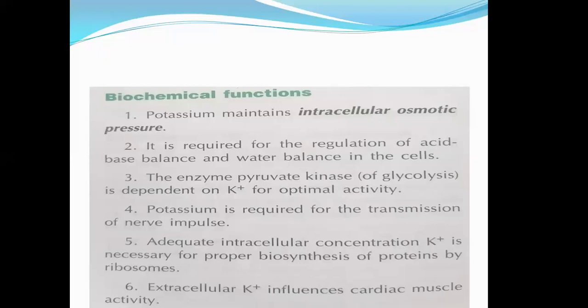Potassium is also required for the transmission of neural impulses. Now, the proteins which are synthesized by the ribosomes inside the cells are also potassium dependent. And the most important function is the cardiac muscle activity. It influences the cardiac muscle activity. So this is very much important.